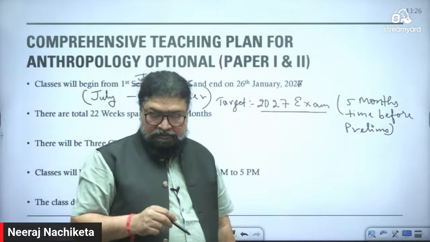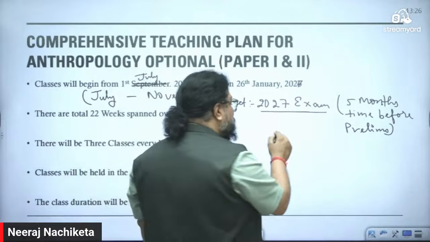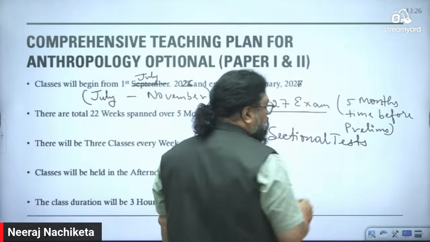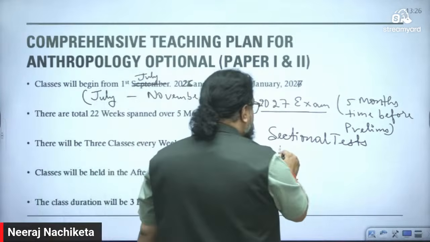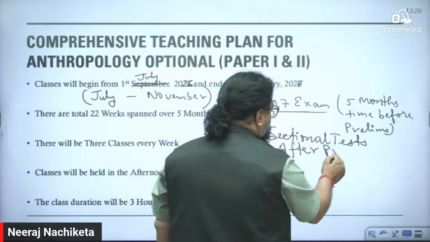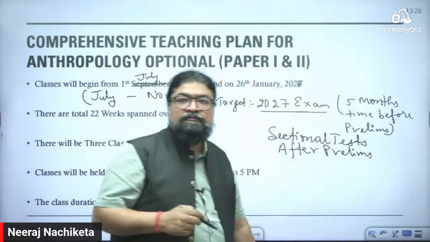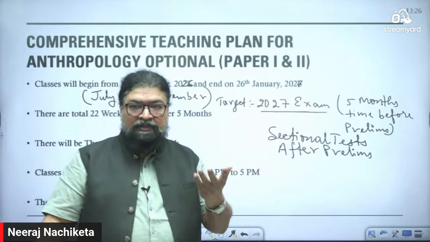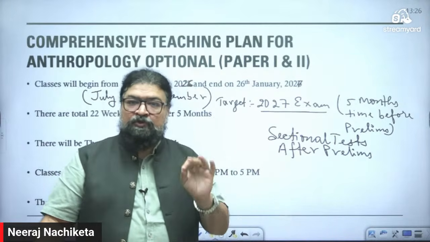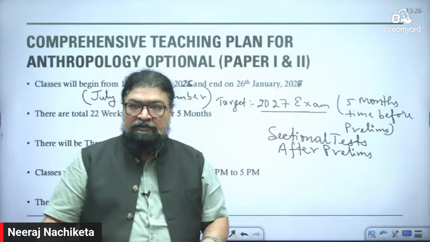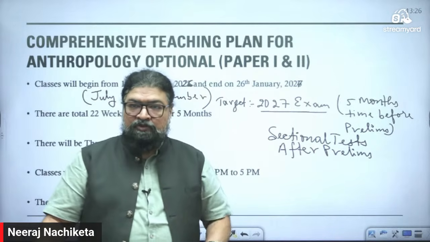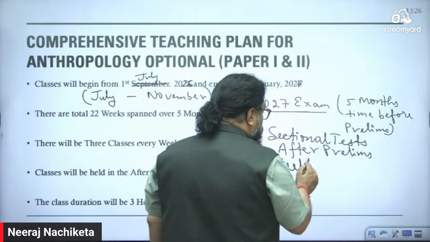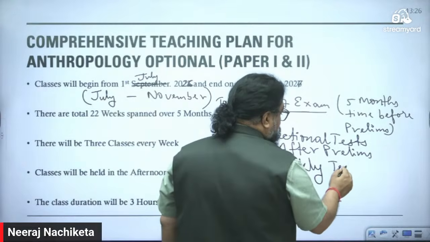If you join now, if you start right now, then you'll have a sectional test. After the prelims exam, we'll have a sectional test there. Let's say the prelims exam is in May. So June, July, August will be the part of the mains exam. So for these 2.5 to 3 months, you'll have a sectional test every week. Paper 1, paper 2. We'll divide the entire syllabus and we'll have a test. And then a weekly test.